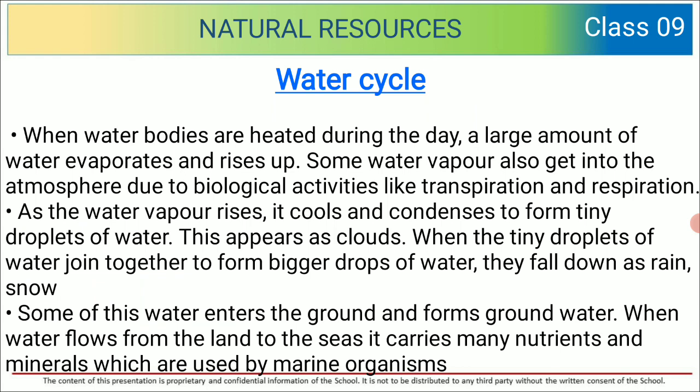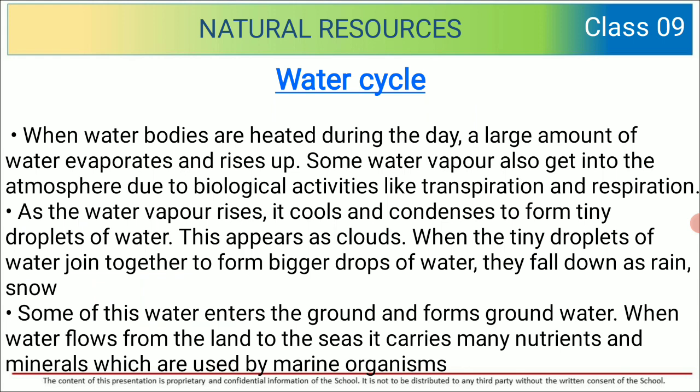When water bodies are heated during the day, a large amount of water evaporates and rises up. Some water vapor also gets into the atmosphere due to biological activities like transpiration and respiration. As the water vapor rises, it cools and condenses to form tiny droplets of water.